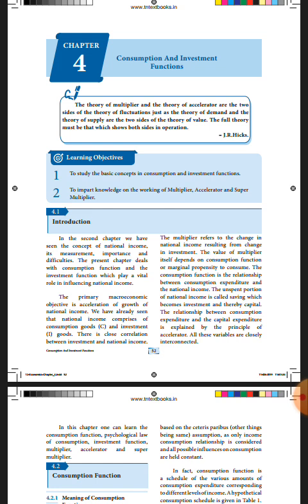You know already about the national income. It comprises of consumption goods, that is indicated by the letter C, and investment goods indicated by the letter I. There is a correlation between investment and national income.